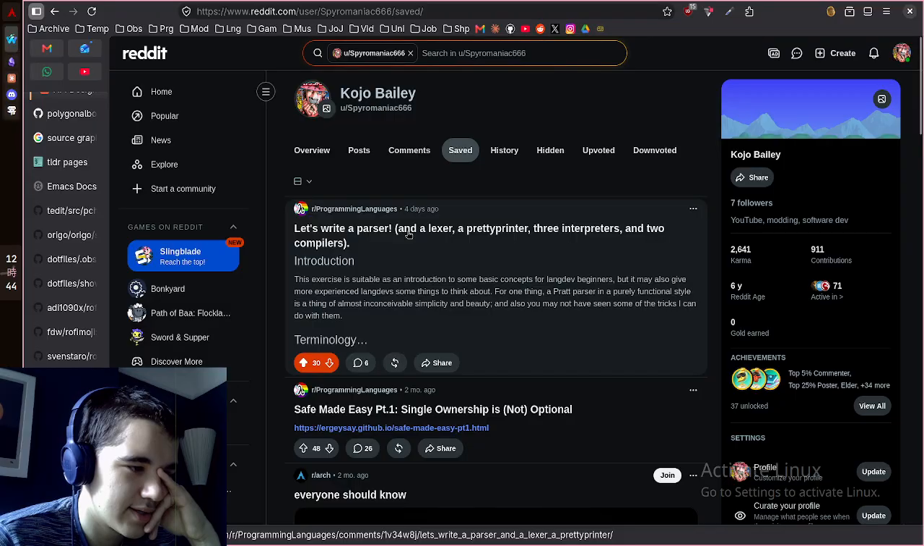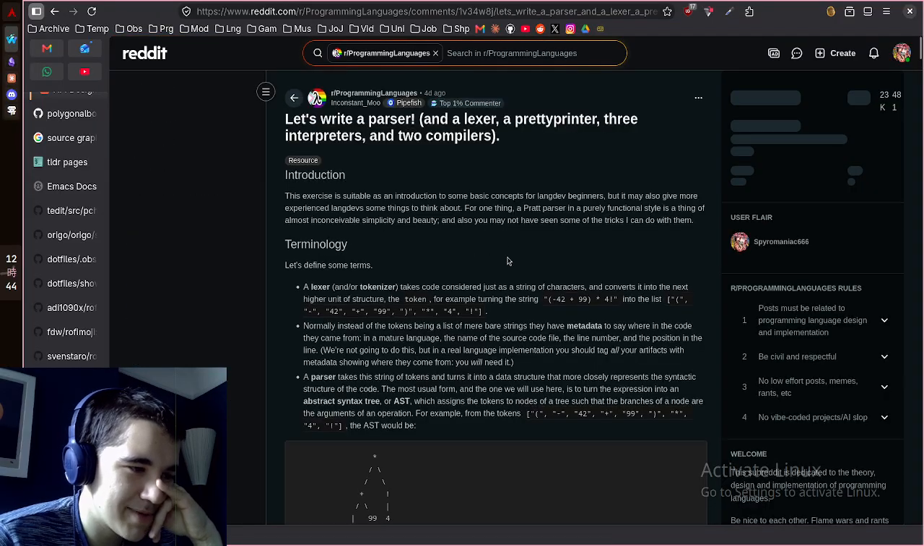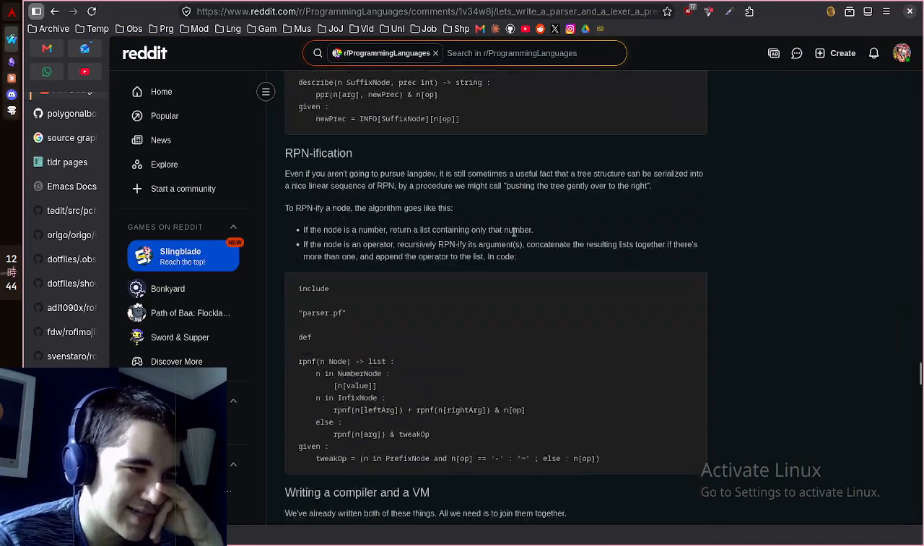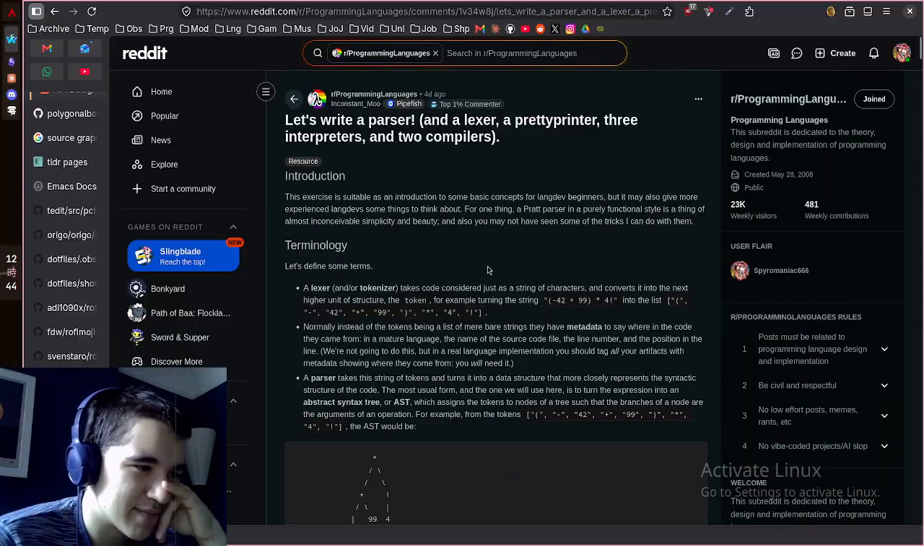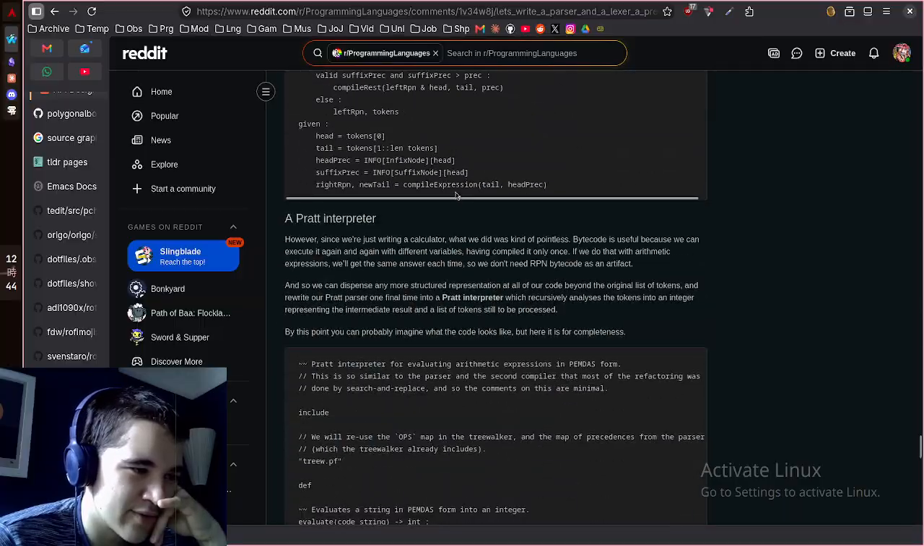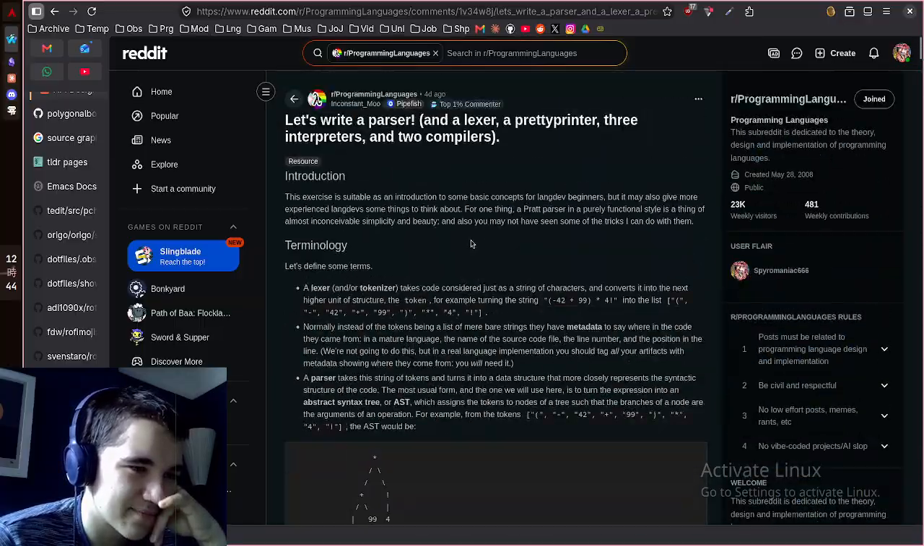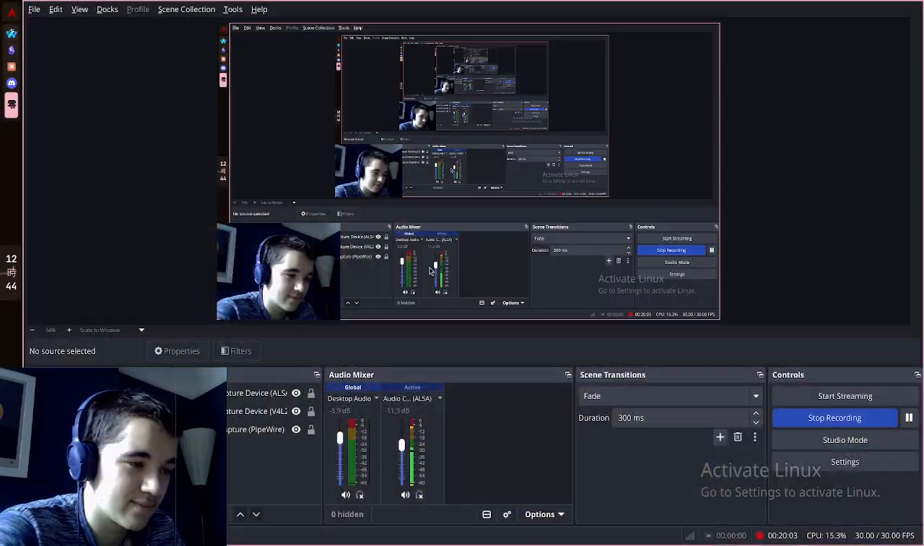Saved. Oh, that's right. Someone made this massive thing as well for how to write a compiler. A parser, which is a lexer, a pretty printer, 3 interpreters, and 2 compilers. So it's kind of wild. I do want to have a read through this, because I think it'd be very interesting. But yeah, I just wanted to have a look at that reflection thing, I guess, and make my first video that is under half an hour.